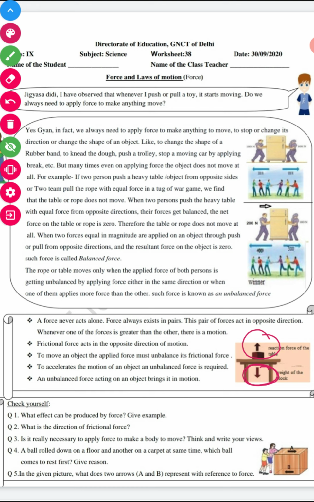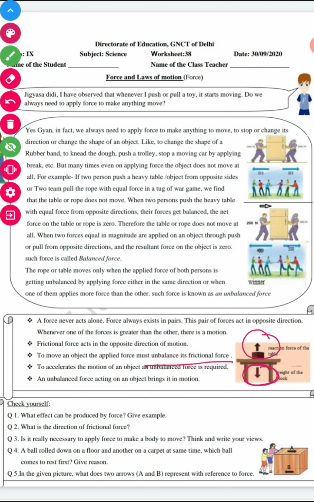To move an object, the applied force must overcome its frictional force. Whenever we apply force, the condition must be that the force is unbalanced, just to move that object. To accelerate the motion of an object, an unbalanced force is required. As I told you, unbalanced force is required to move an object. An unbalanced force acting on an object brings it in motion. So this is all about today's worksheet, students. It's a very easy worksheet. Let's do the practice exercise.